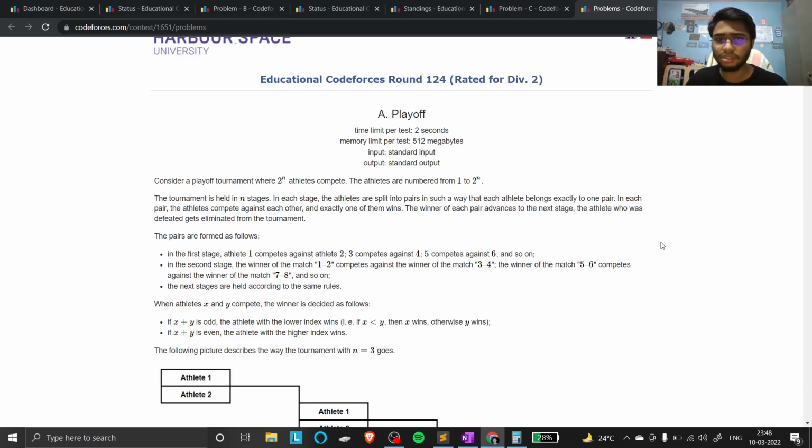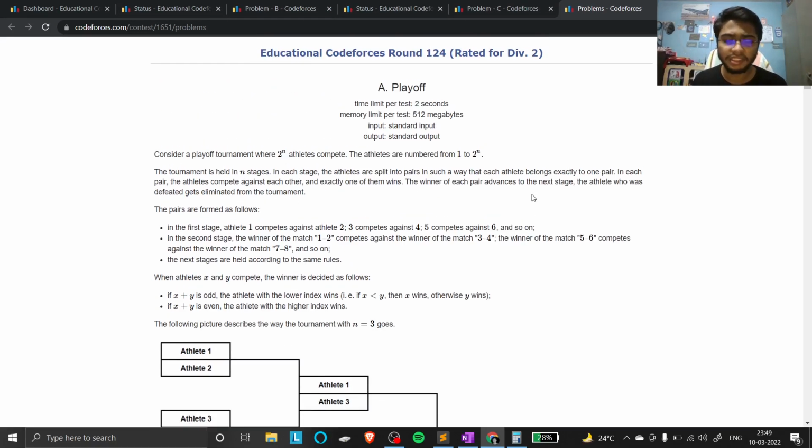After that, I have solved C right now, because of B I wasted so much time. C had clicked in the contest at the end and I coded it at that time, but not much time was left. So I coded it right now and it got accepted. So we are going to see all of this. Let me start. What's the first question? It was basically an easy contest, not easy, but something like that. Obviously my rating would decrease, and officially I was able to solve only one question. But yeah, that's the thing.